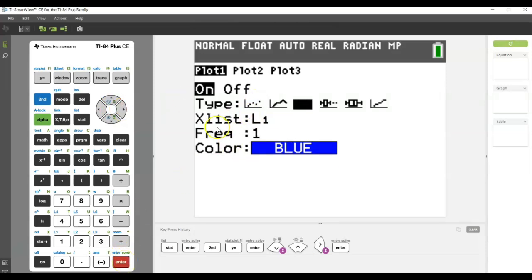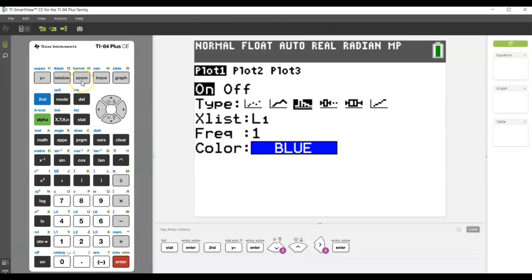Press enter, and we'll see that the items below type will change. So right now we're just saying I'm going to pull it from list 1, which is where my first collection of data is located. Frequency of 1, we're not doing a frequency table, so we're going to leave this as 1. And then I will leave the color as blue because that's the default.